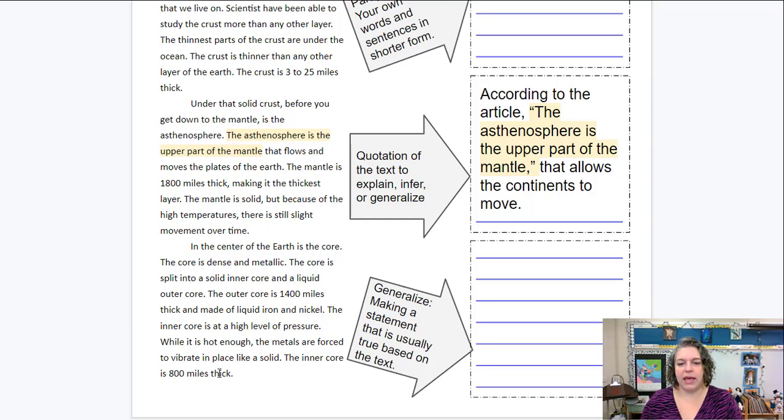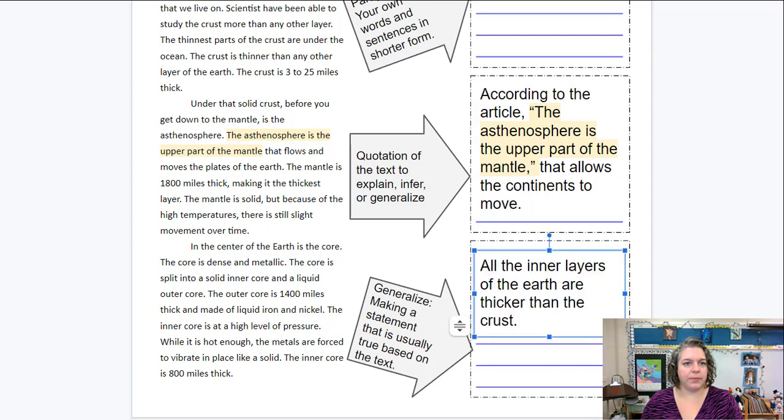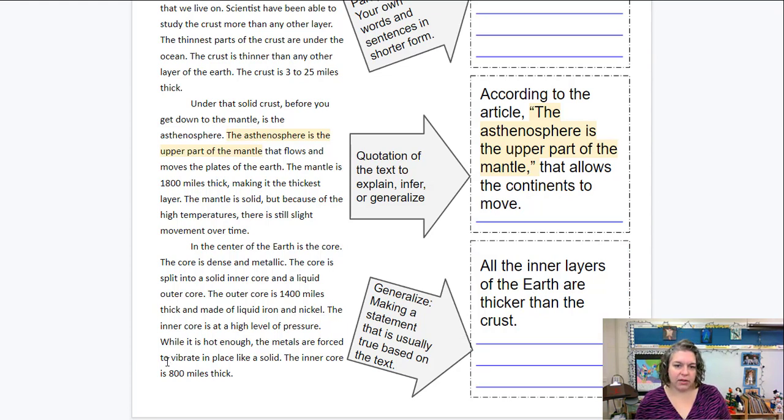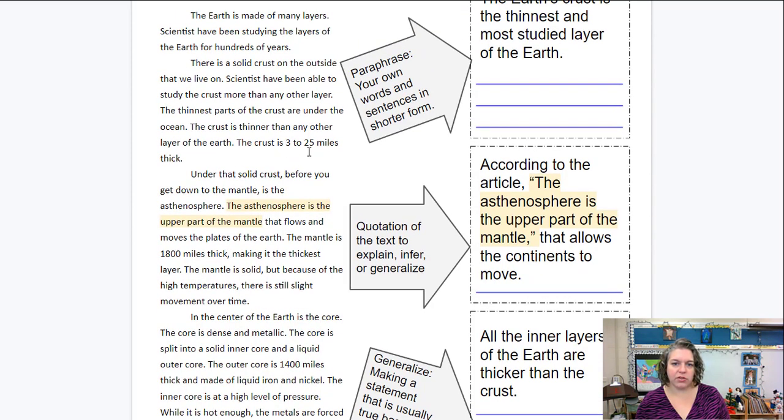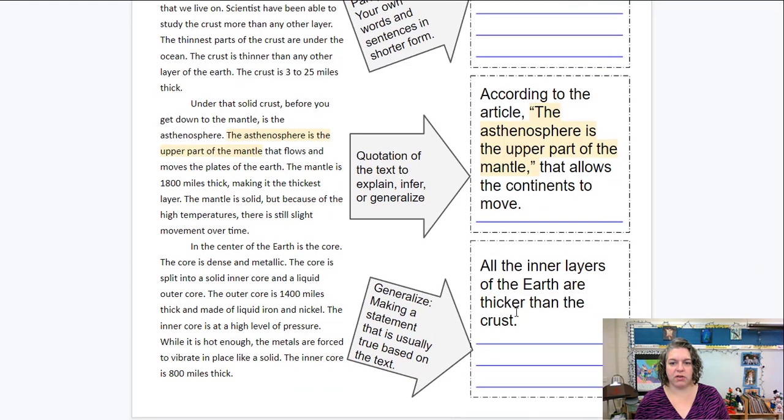So if I want to make a generalization, I could do that. And a generalization would be: all the inner layers of the Earth are thicker than the crust, and this Earth would be capitalized. All the inner layers of the Earth are thicker than the crust, because I could look at how many miles thick everything else is compared to the 3 to 25 miles of the crust. So a generalization is something that's usually true, is that right there. I'm not saying specifically how much thicker they are, but just that they're all thicker than the crust is.